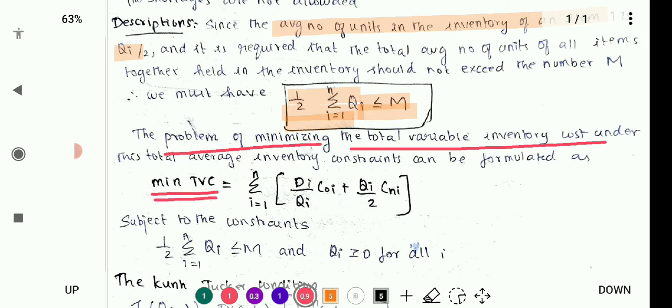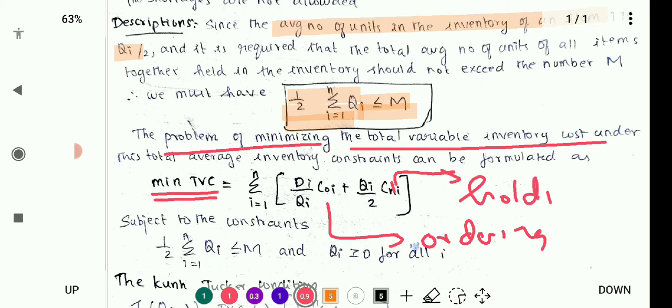The minimum total variable cost is summation of i equal to 1 to n, di by qi into c0, that is c0i, plus qi by 2 into chi, where c0i is ordering cost. Okay, ordering cost, and chi is holding cost, that is carrying cost.